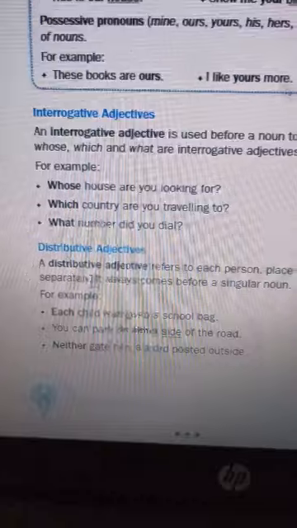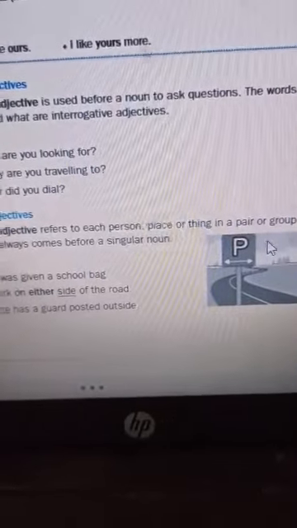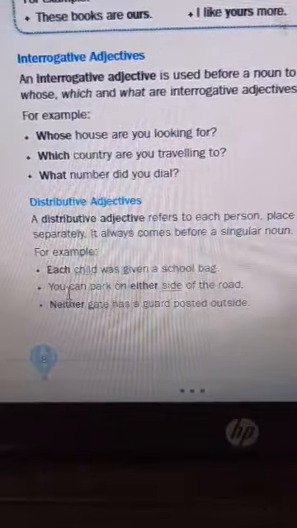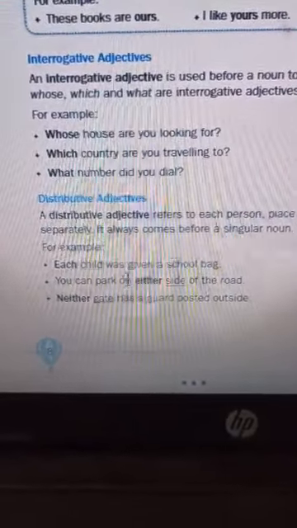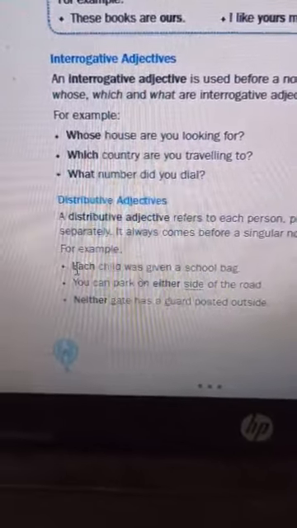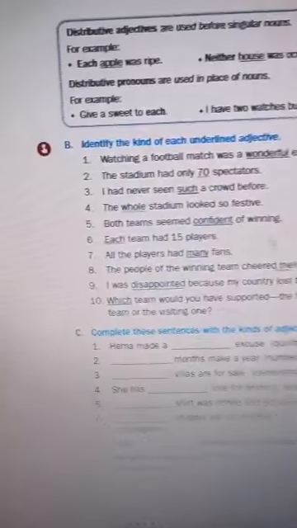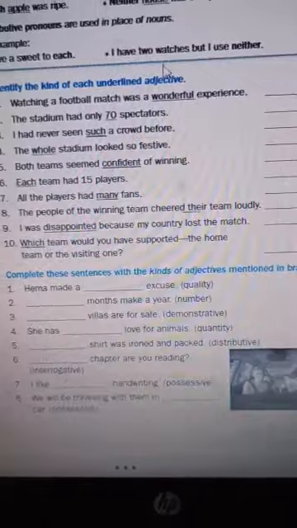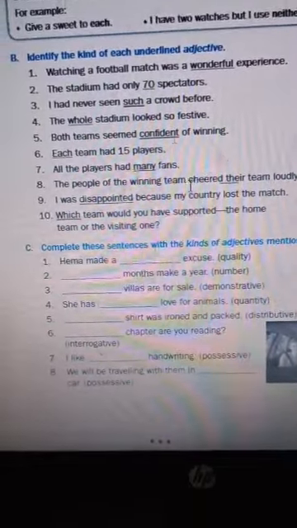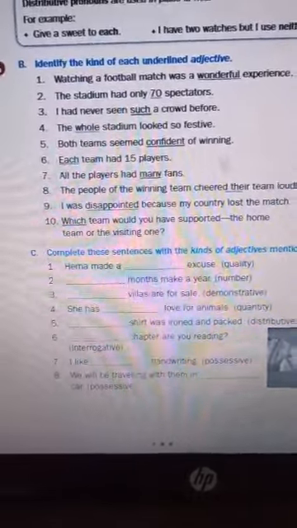And the last one is a distributive adjective. It refers to each person, place or thing in a pair or group. For example, as I have told you, each child was given a school bag. Here each is a distributive adjective. That means all the children got a school bag. Okay, now let's move forward to the next page. Here one exercise has been given based on the kinds of adjective. Here also complete the sentence with the kinds of adjectives. One more fill in the blanks kind of exercise is given.